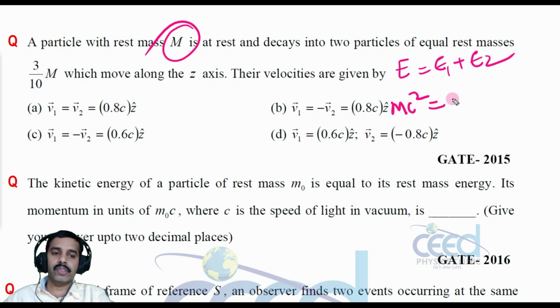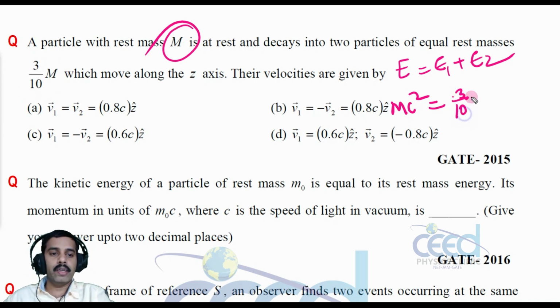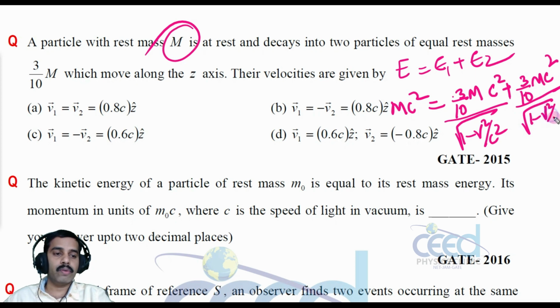That is the relativistic energy, where mass is 3 by 10 M. So 3 by 10 M c square, but this M is nothing but rest mass divided by root 1 minus v square by c square, and again the same mass, it produces identical masses, so 3 by 10 M c square divided by root 1 minus v square by c square.